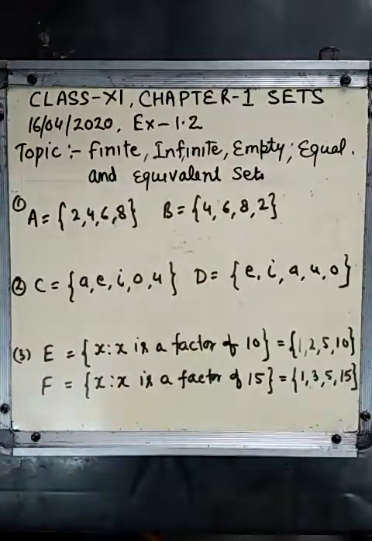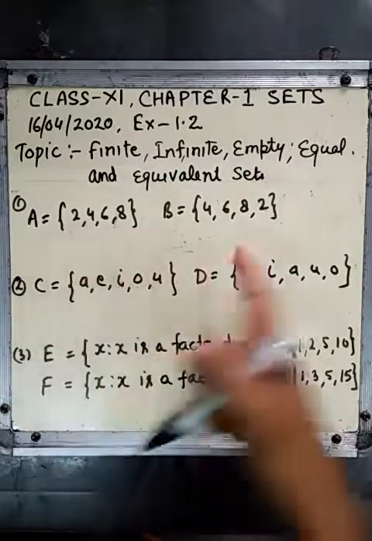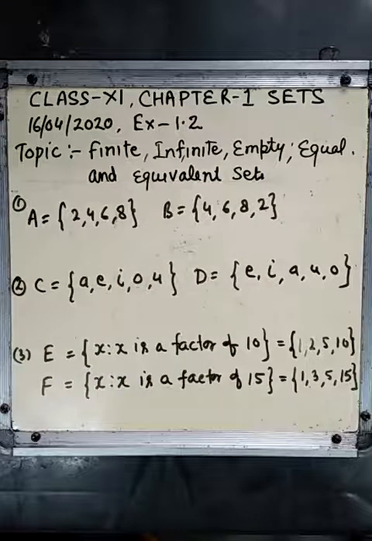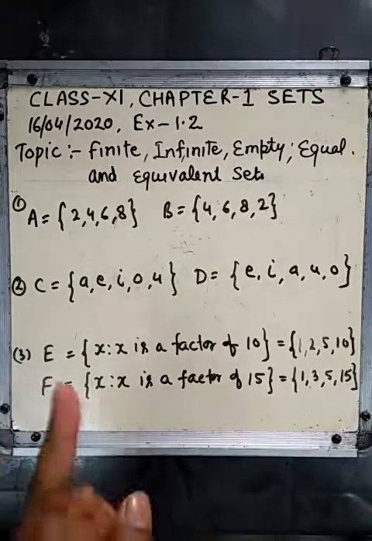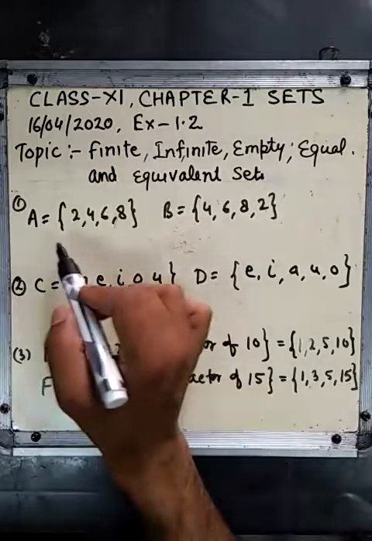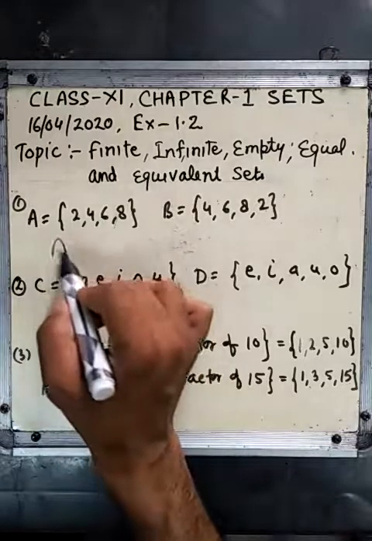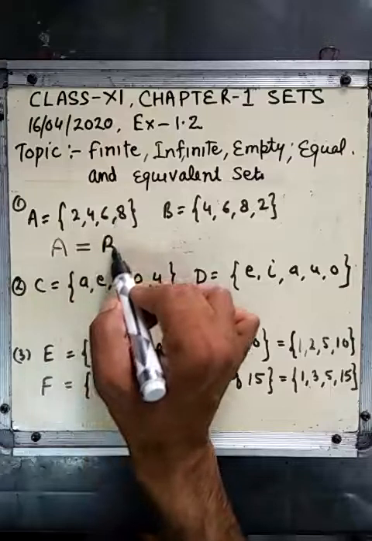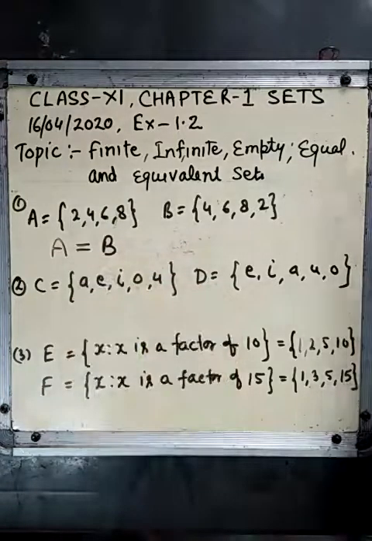So here we see that set A and set B have the same elements, and the number of elements is also equal. A has 4 elements, so B also has 4 elements. Order may not vary. So set A is equal to set B. This is the definition of equal sets.